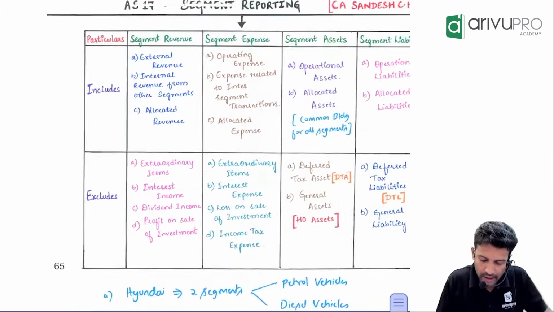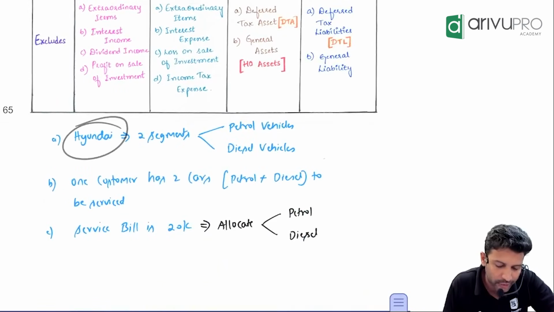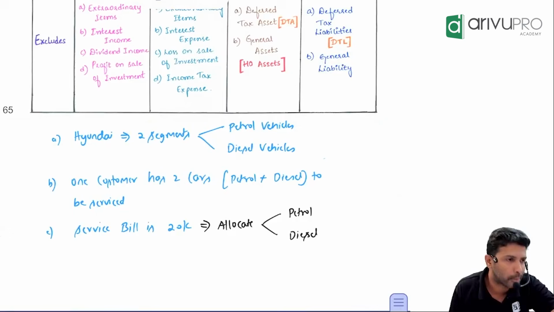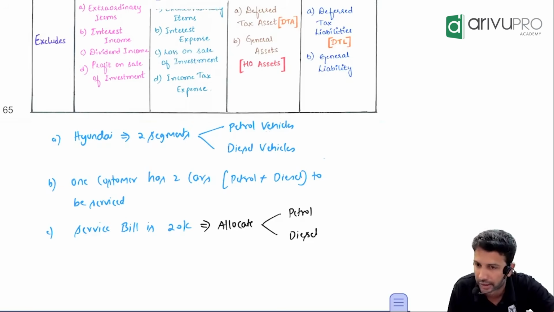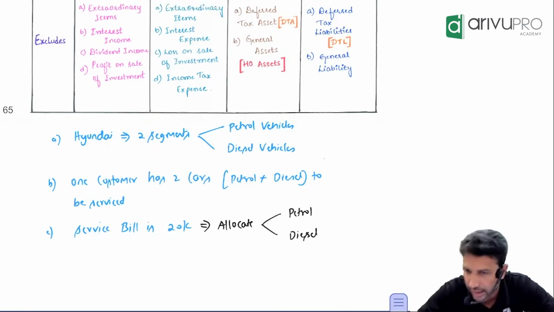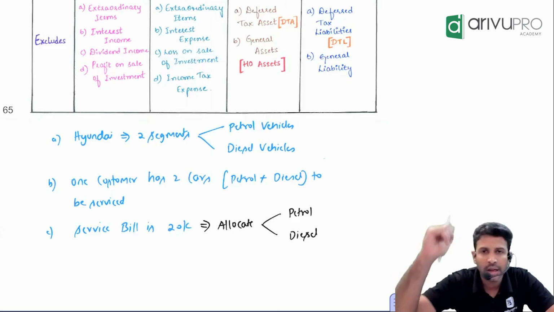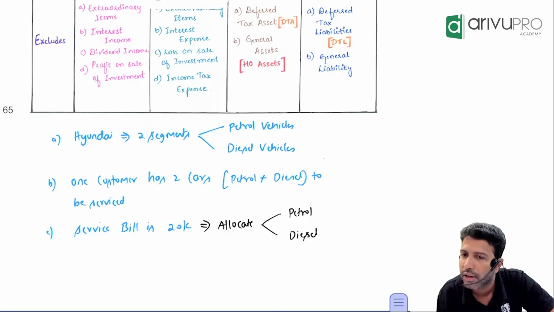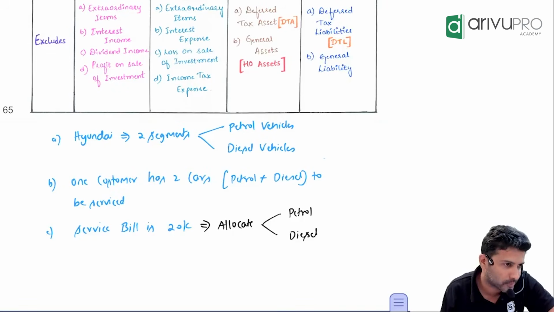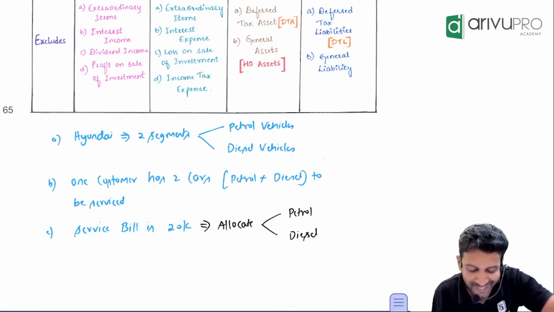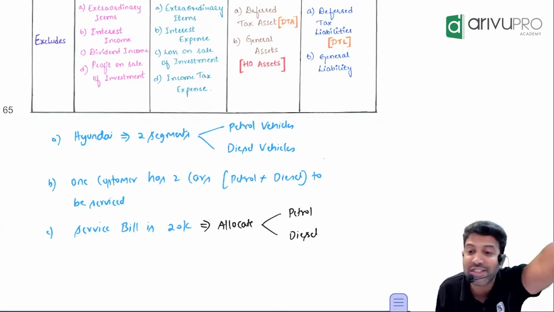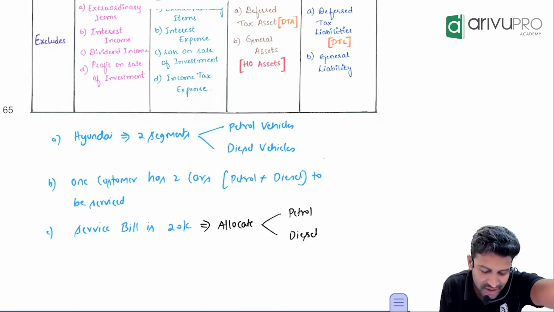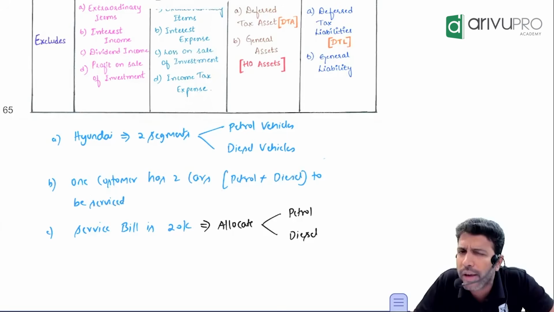Sometimes what will happen, like here, let's say one company, one car manufacturer, Hyundai, they have 2 segments. They have identified 2 segments, petrol segment, diesel vehicle segment. That's how they've identified. Petrol vehicles, diesel vehicles is what they've categorized. Those are the 2 segments for them. Let's say one customer is there. He has petrol car also, he has diesel car also. One for himself, one for his wife. Okay, now 2 cars he has. He has already purchased it.